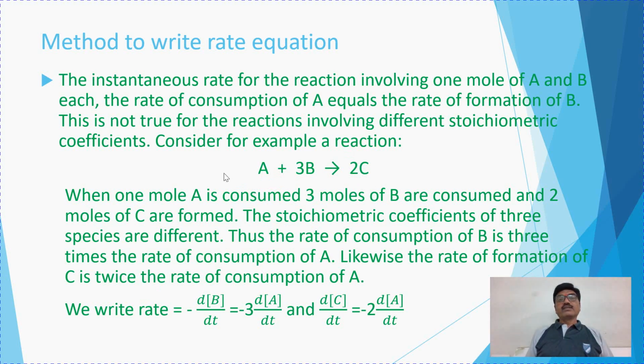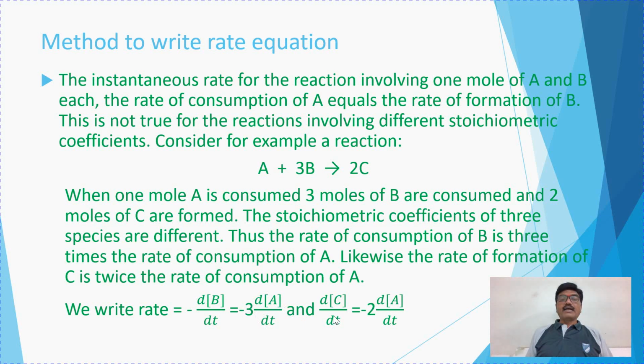So, therefore, the rate equation for such a type of chemical reaction in which the stoichiometric coefficients are different is written like this. That is, the rate of change of molar concentration of reactant B with time is written with a minus sign, being a reactant, since consumption is there. This is equal to minus the rate of change of concentration of the reactant A multiplied by 3. I will explain why 3 is taken here. But look carefully.